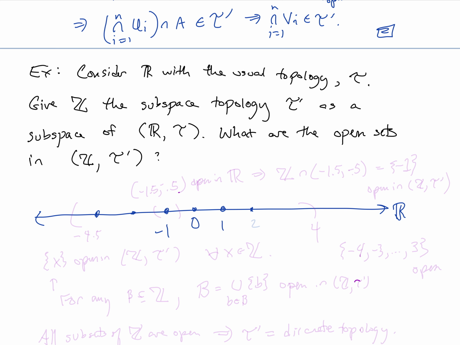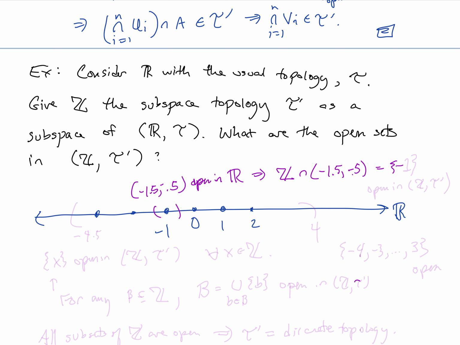0, -1, 1, etc. And so let's think about what's an open set in here. First of all, any open interval is an open set. So, for example, negative 1.5 to negative 0.5 is open in R with the usual topology, and that tells us that Z intersected with (-1.5, -0.5) is equal to, okay, what's in there that's an integer?